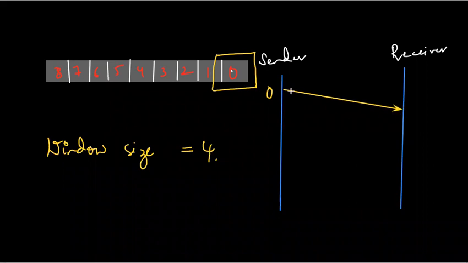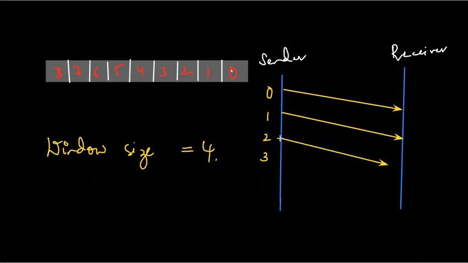Now for frame 0, the sender is not expecting an acknowledgement yet. It will send the next frames 1, 2 and 3 also. Sorry, it will send frames 1, 2 and 3, so in total it can send 4 frames before waiting for an acknowledgement. While it is waiting, it sends frame numbers 1, 2 and 3, and in this way it can send 4 frames at a time before the acknowledgement.